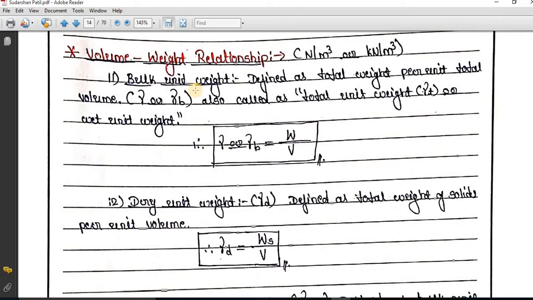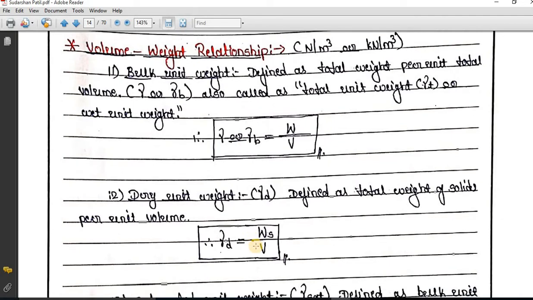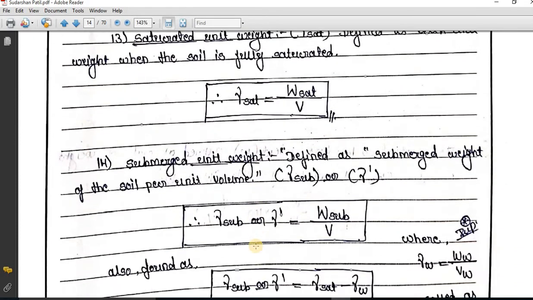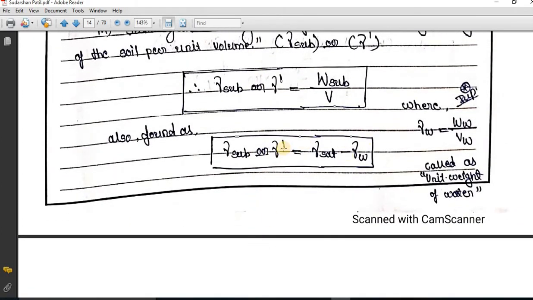The weight might be wet weight, or if it is completely dry weight, the bulk unit weight changes to dry unit weight, because dry unit weight is weight of soil solids divided by volume. When the soil is completely dry, there will be no weight of water present and the weight of air is negligible. So indirectly total weight is equal to weight of soil solids. That is why bulk unit weight when the soil is completely dry is called dry unit weight. Bulk unit weight is the general term. Similarly, we have studied saturated unit weight and submerged unit weight. This is a very important relation between saturated and submerged unit weight.